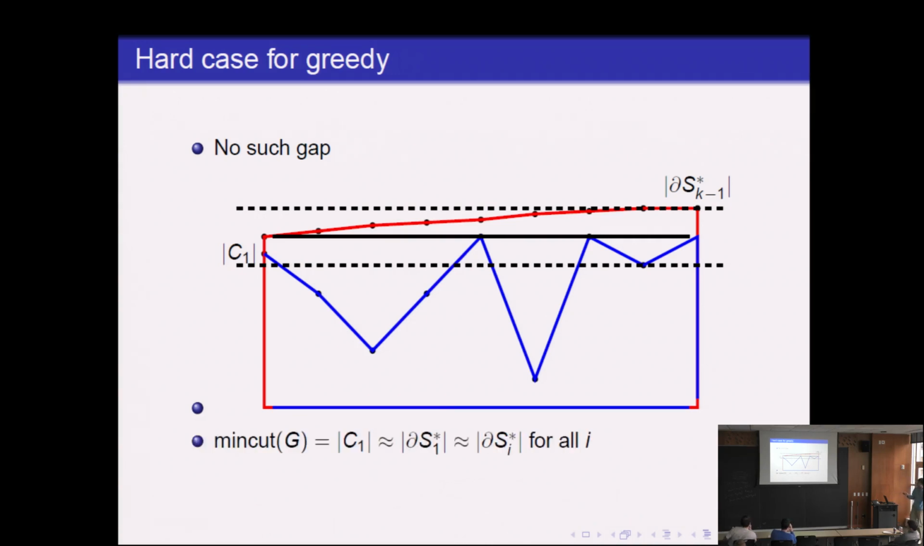So then what do we know? Well, C1 is actually the min cut of the graph because it's the first cut greedy makes, when the graph was just the original graph. And it's roughly the boundary size of S1, which is the black line. And that's roughly the boundary size of any Si, because those are the points on the red line. In other words, the boundary sizes in opt of the first k minus 1 components are all roughly min cuts of the graph, because all these points are roughly this point, which is the min cut of the graph.